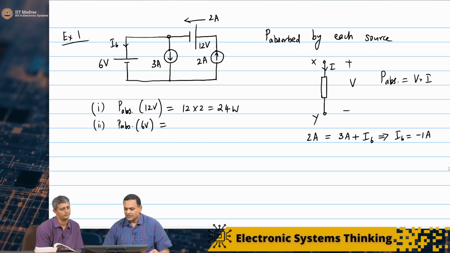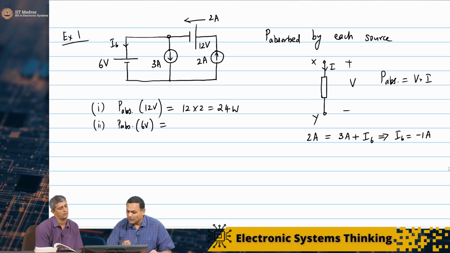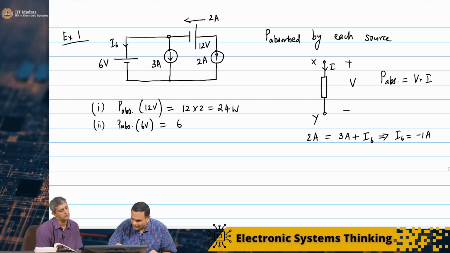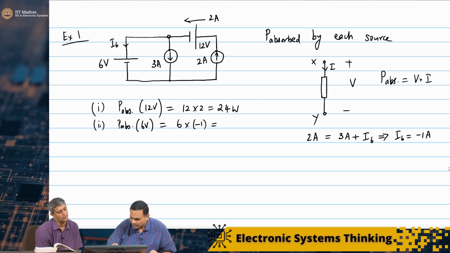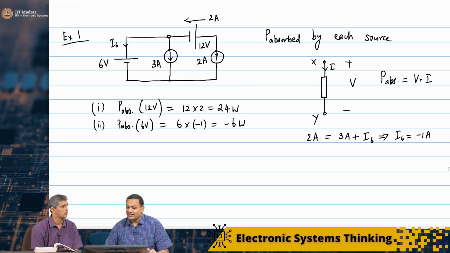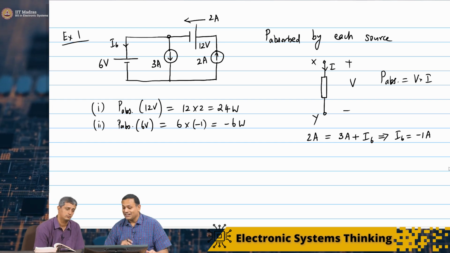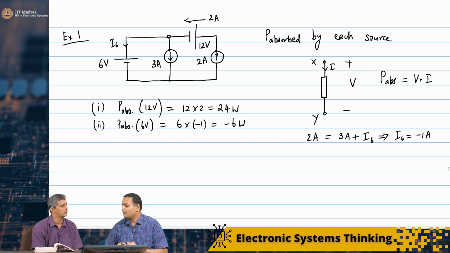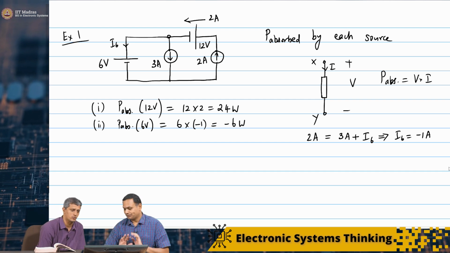This tells me that the power absorbed by the 6 volt source is going to be 6 into minus 1, which is minus 6 watts. In other words, that 6 volt battery is actually delivering power. It is delivering 6 watts of power, that is, absorbing minus 6 watts of power.